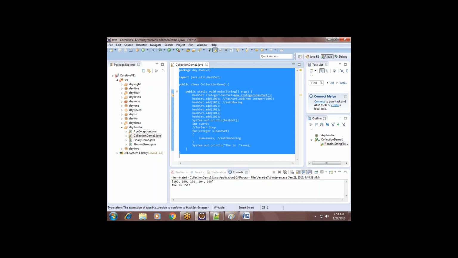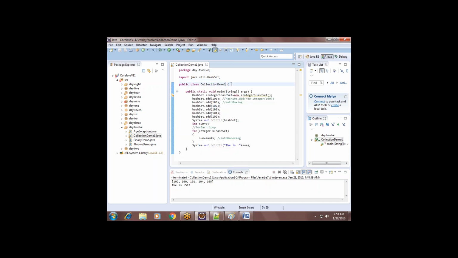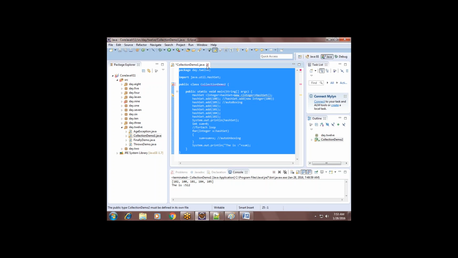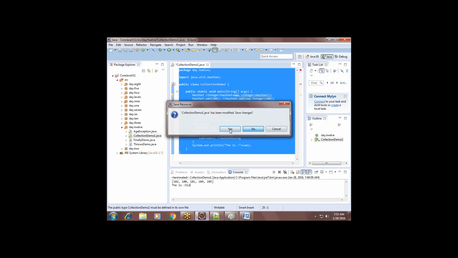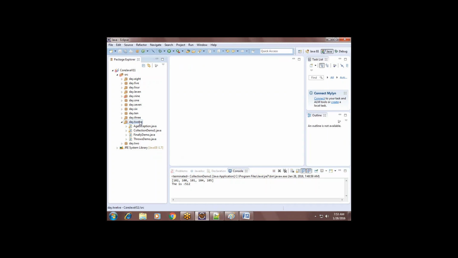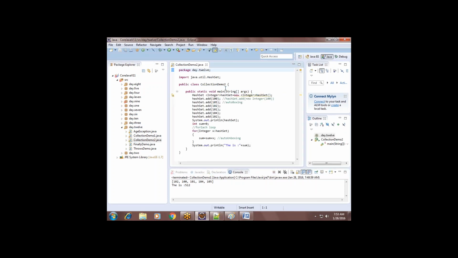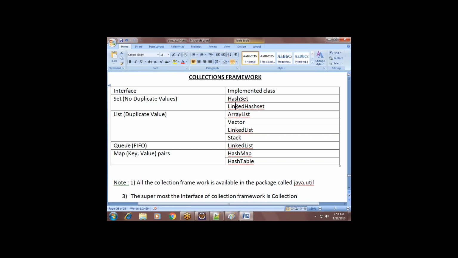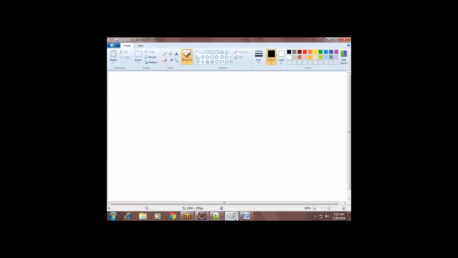Then, what is the difference between HashSet and LinkedHashSet? There are two classes, no? Yeah. HashSet and, what is the difference?